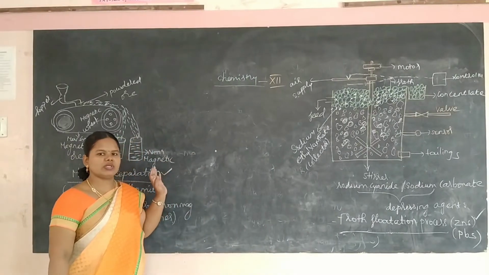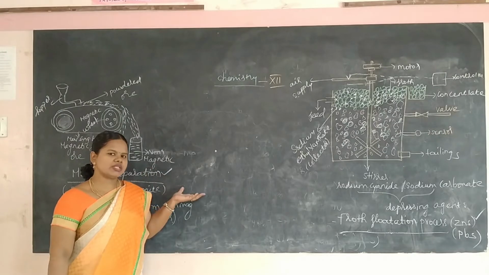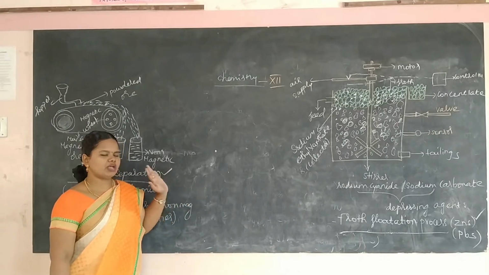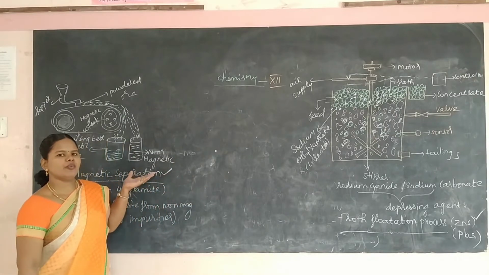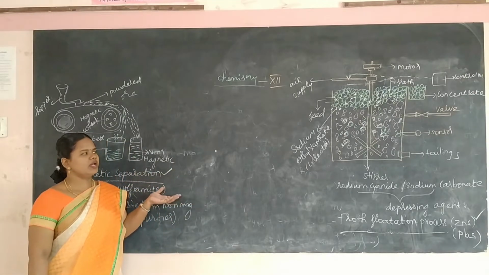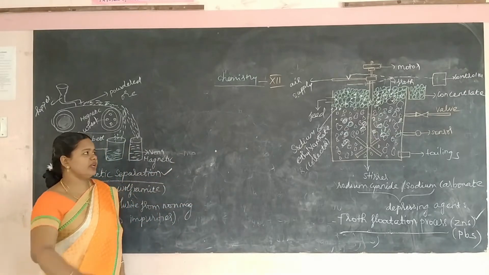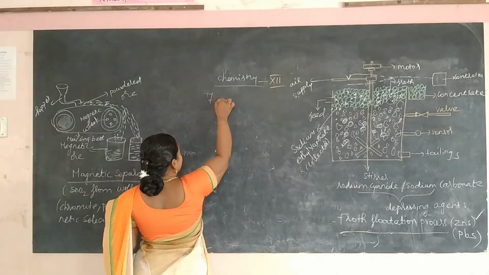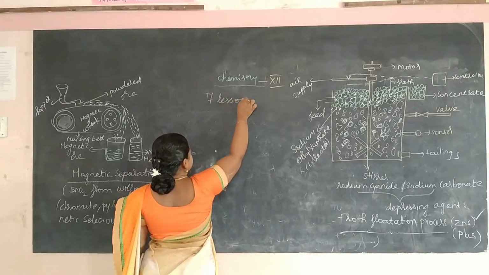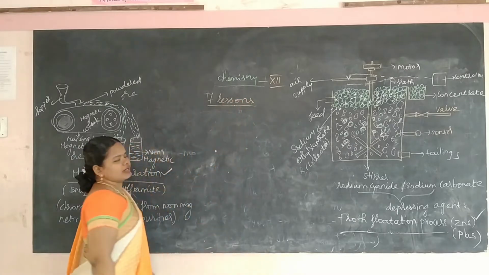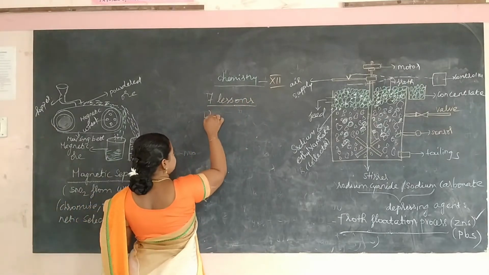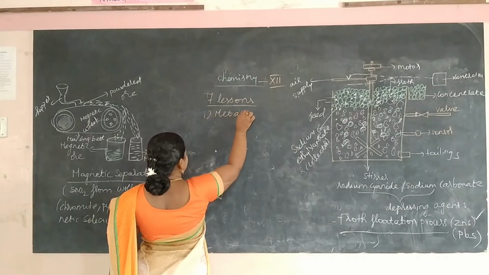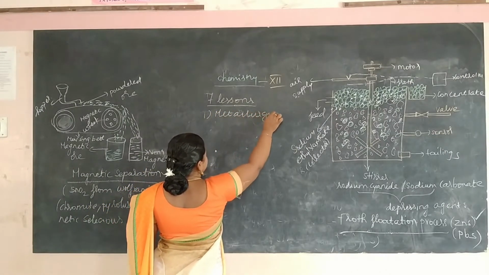Let's learn a new lesson in 12th standard. This is a future designing year, so you must be really cautious in observing and learning all the important concepts in chemistry. First of all, there are totally 7 lessons in chemistry, and today we are going to learn the first lesson, that is metallurgy.